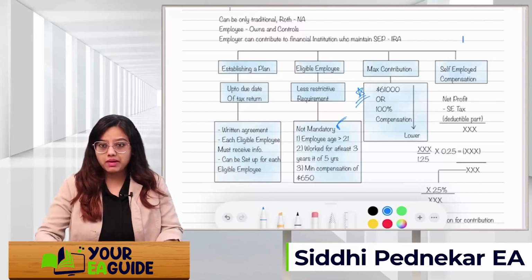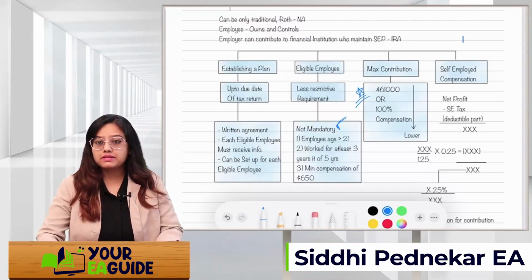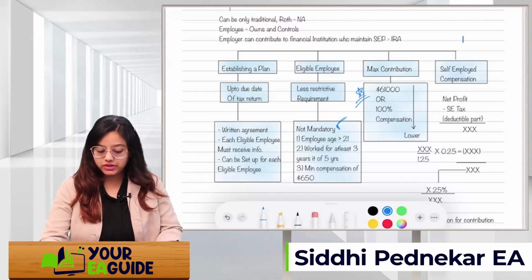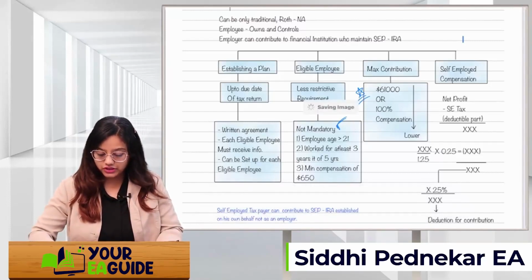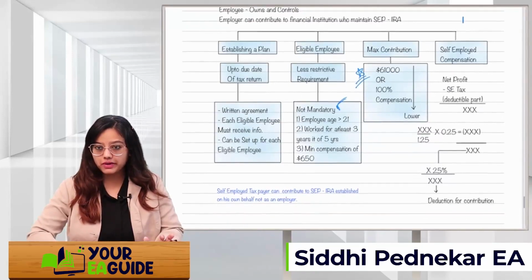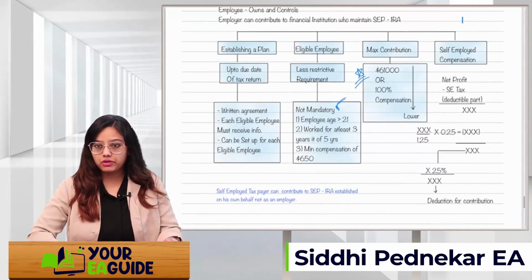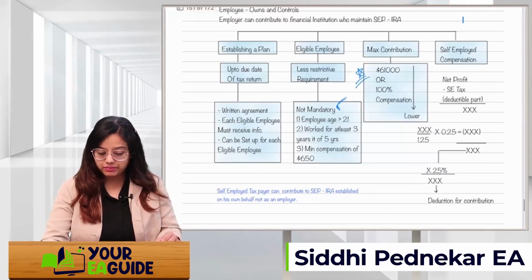Okay, so just remember, for self-employed, the maximum contribution is $61,000 or 100% of your compensation, whichever is lower. But to calculate this maximum contribution, there is one more calculation. First, you will take the net profit. Since you are a sole proprietor, you will just take the net profit from your business. You will reduce the deductible part of the self-employment tax. What is the deductible part of self-employment tax?